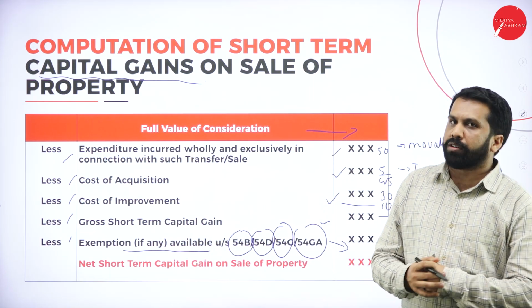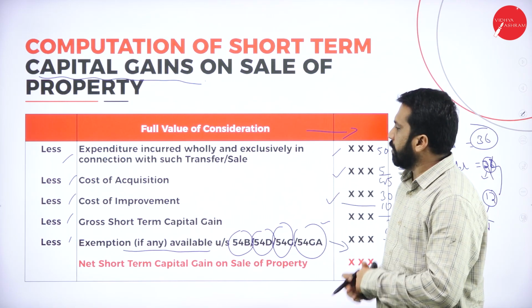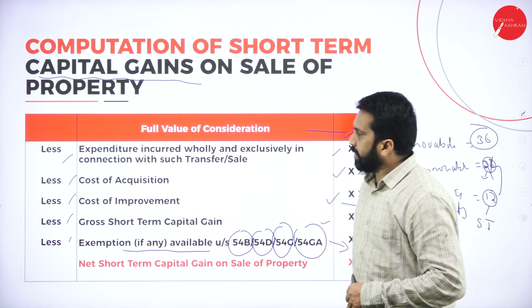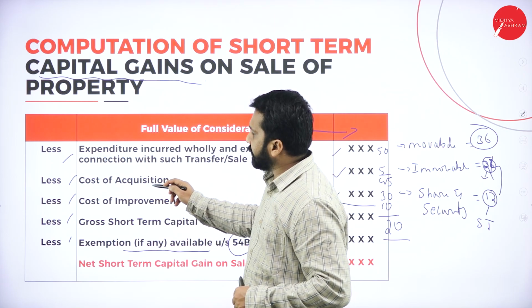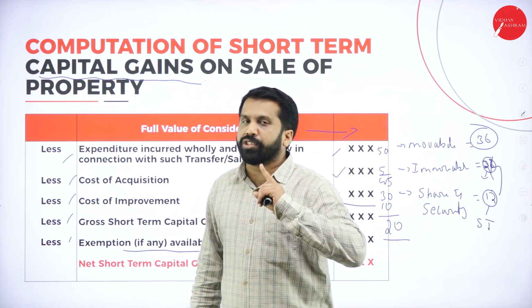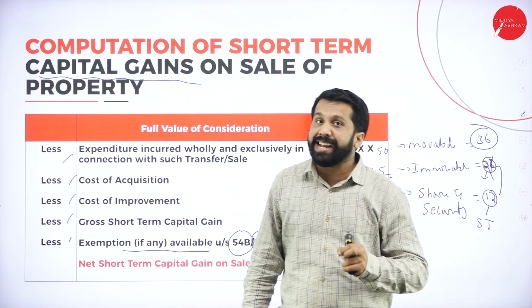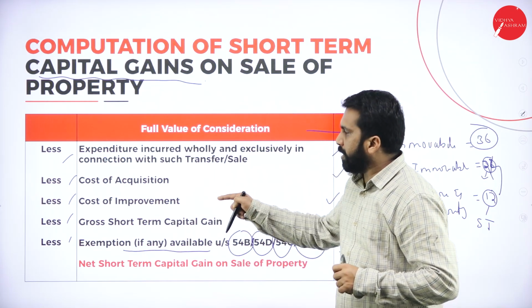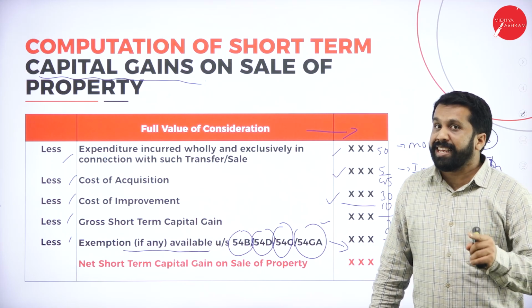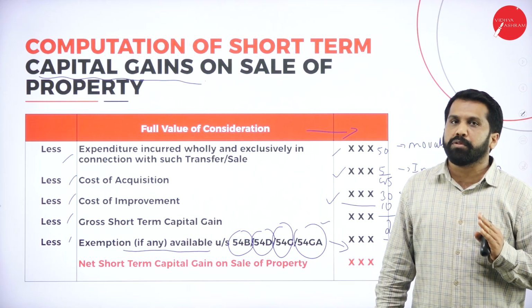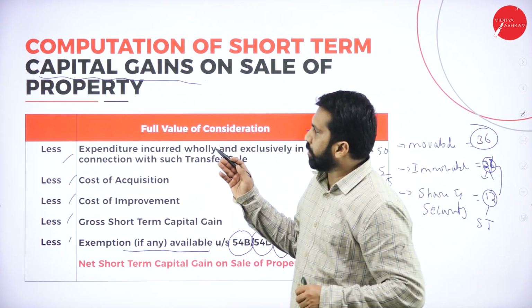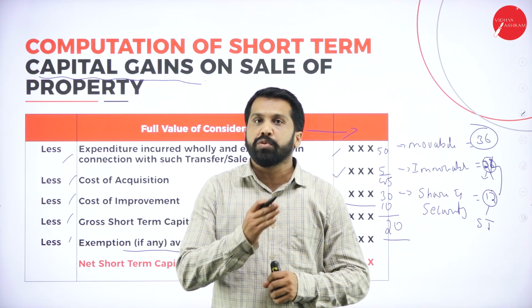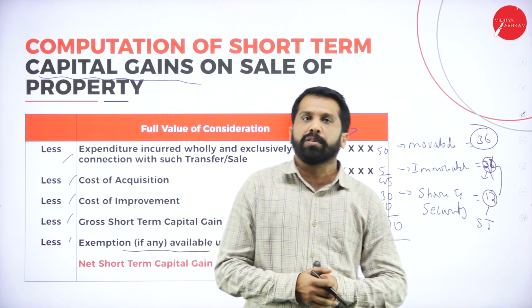How to go with long-term capital gain? Simple. Same procedure. Instead of cost of acquisition, index cost of acquisition. Instead of cost of improvement, you should go with index cost of improvement. These are the calculation, method or procedure you are supposed to follow.